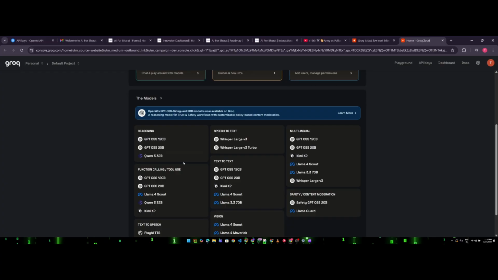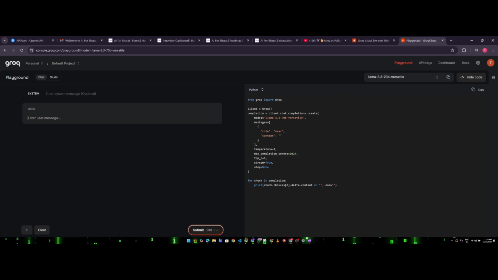Right now I am more interested in text to text based models, because I have text questions and I want textual answers. So that's why I may prefer these models. Right now I would like to prefer this Llama 3.3 70 billion model. You just click on that and copy the model name from here.